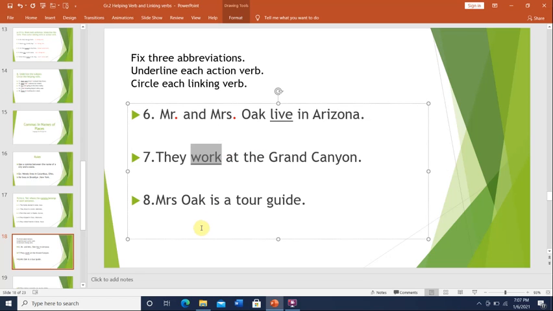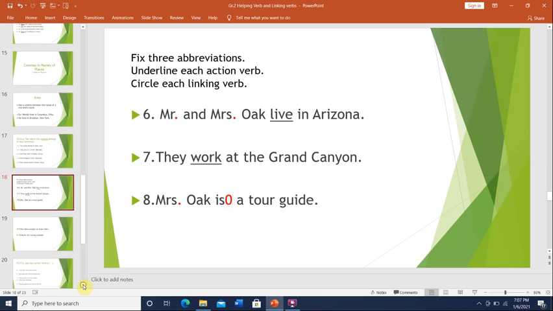Number 8, Mrs. Oak is a tour guide. Here we have Mrs. Oak. What's missing here? The period for the abbreviation. And is here is the verb, but it's a linking verb. So we have to circle is, and I will put a circle next to it so you know that you have to circle it. Okay, let's continue.